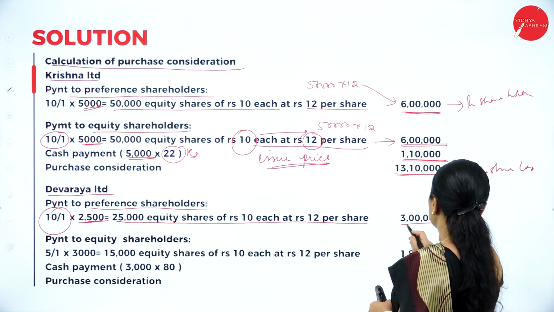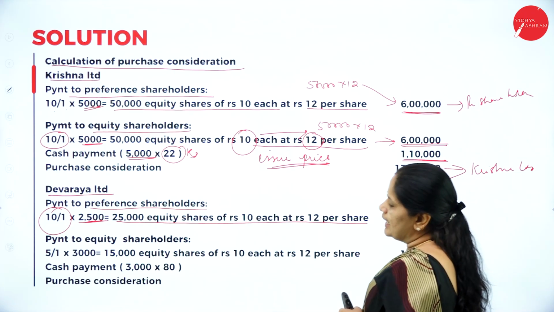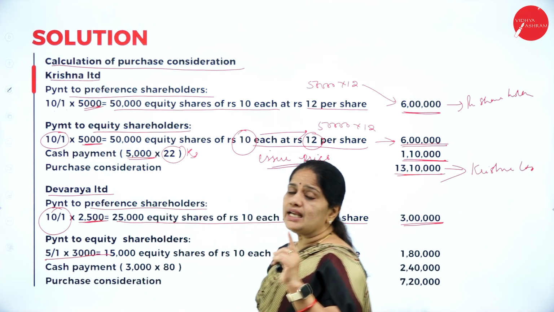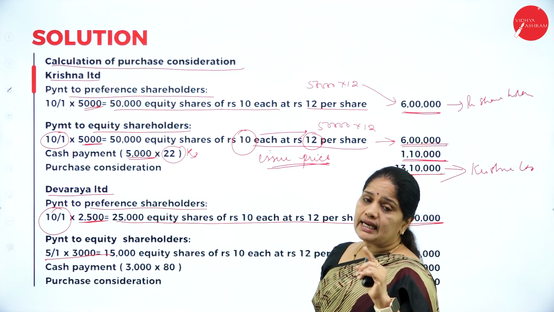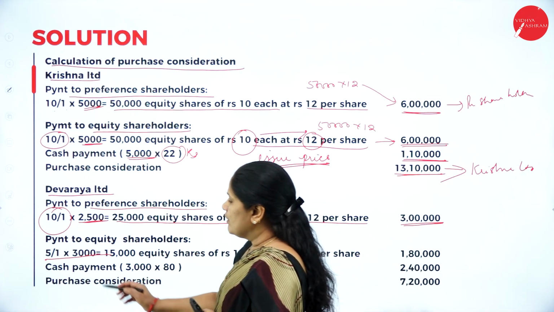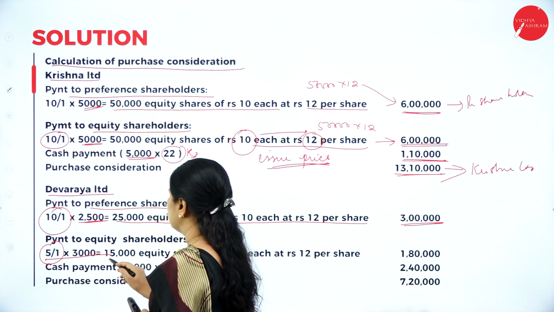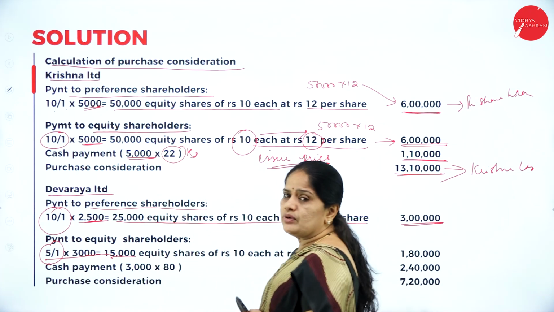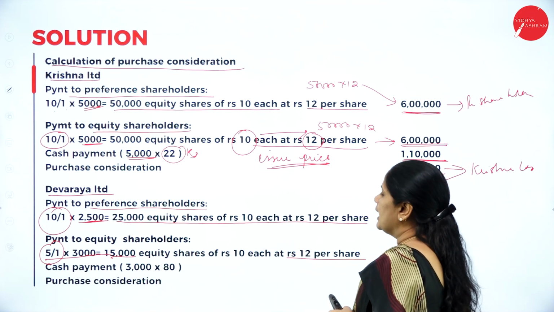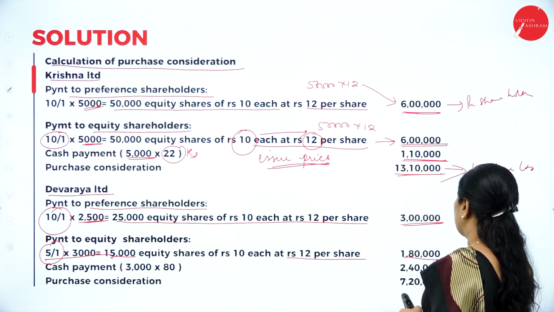So, that comes up to 3 lakhs. Then, next is payment to equity shareholders. Every equity shareholder gets 5 equity shares, so I have written 5 by 1 into 3,000. That comes up to 15,000 equity shares of rupees 10 each at rupees 12 per share.